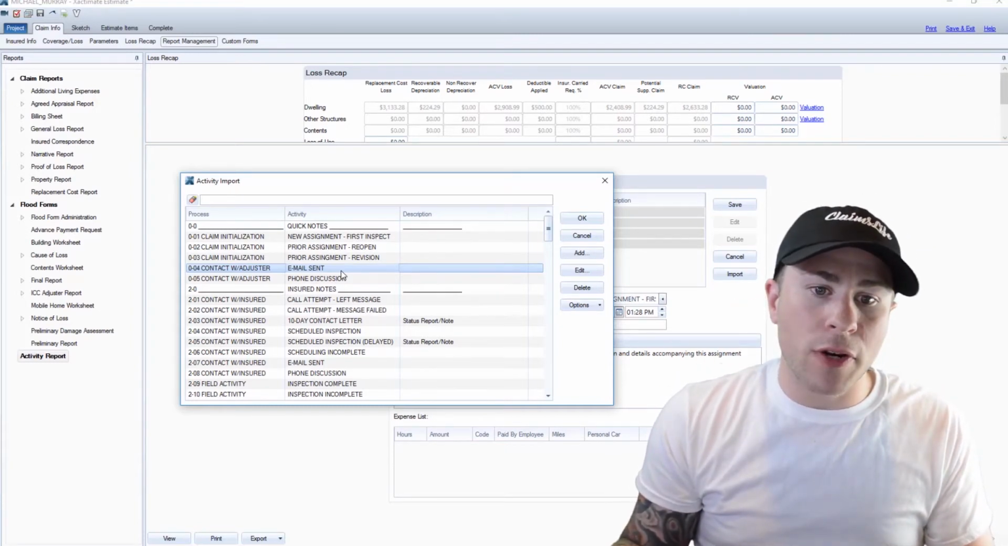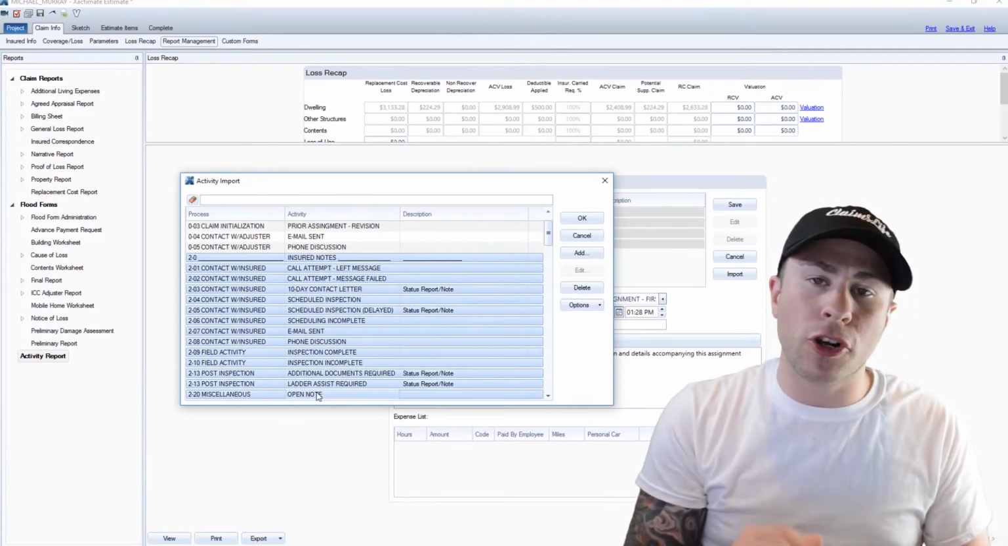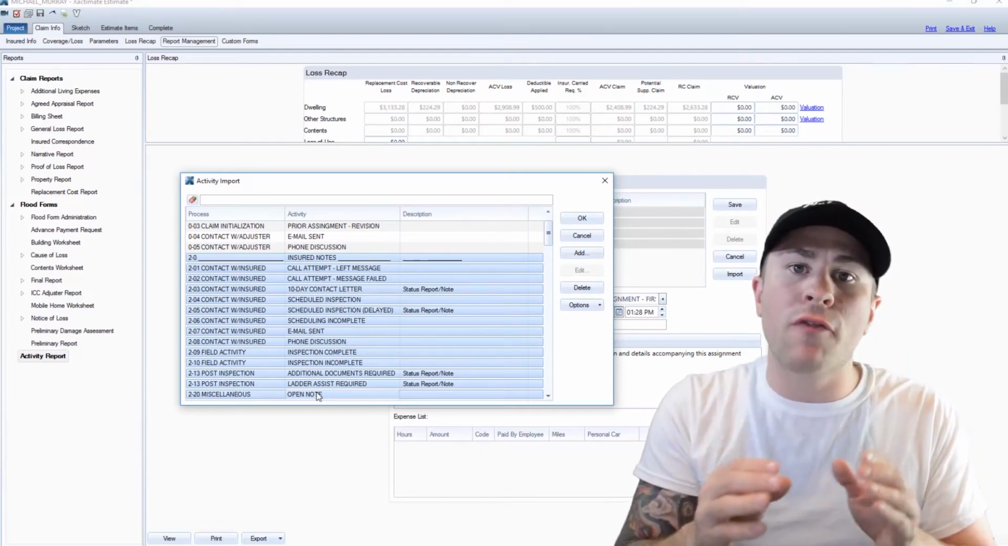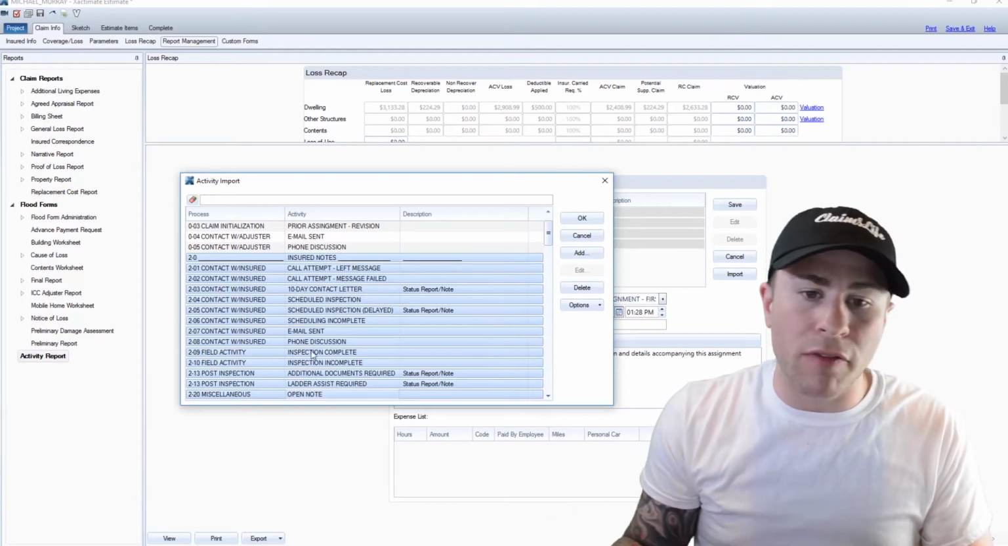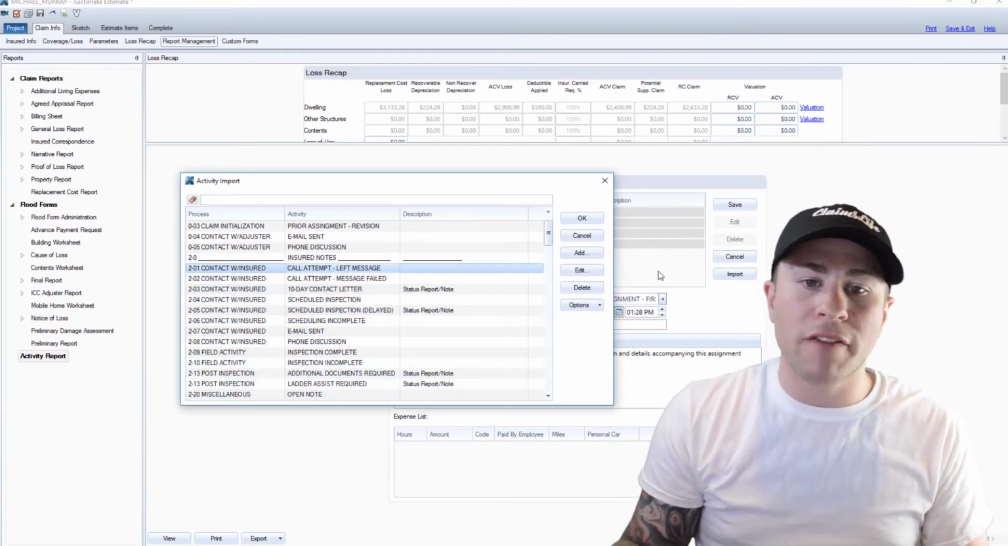Right here underneath, you have notes that are tailored specifically for insureds, and they're written in a way that will allow for the least amount of editing on your part. Let's look at a couple of them real quick. The first one, left message, is the most common thing that's going to happen. You left a message for them.